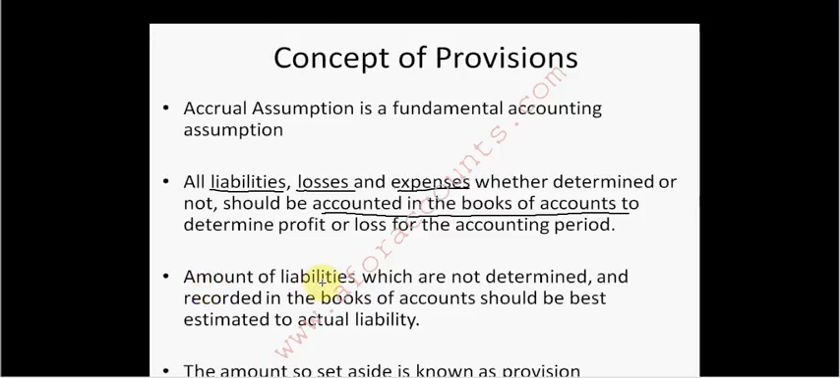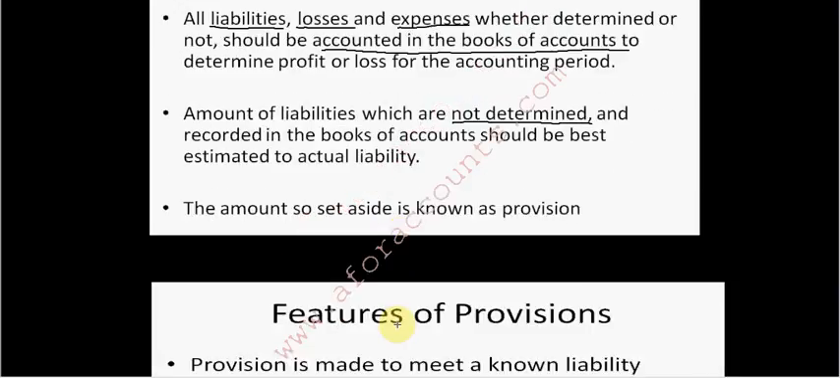So amount of liabilities which are not determined and recorded in the books of accounts should be best estimated to actual liability. Okay. So the amount which cannot be determined, keep it in the books of accounts with some figure that this can be the amount of provision, but do provide for it in your books of accounts. The amount so set aside is called as your provision.